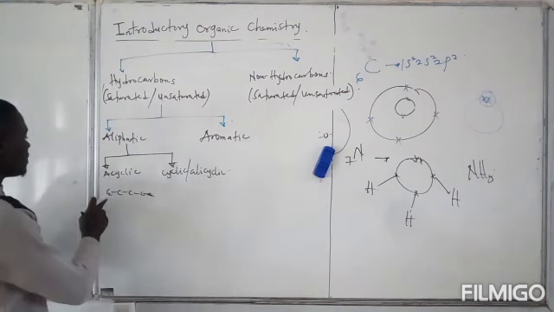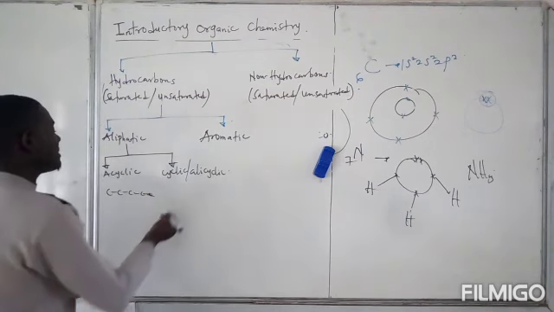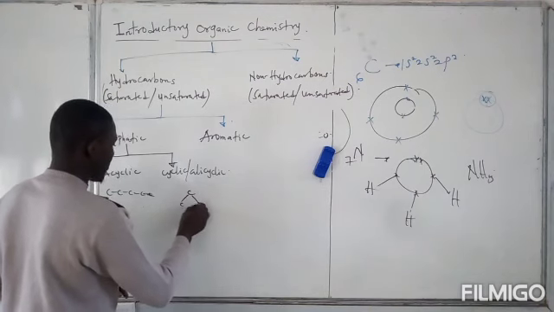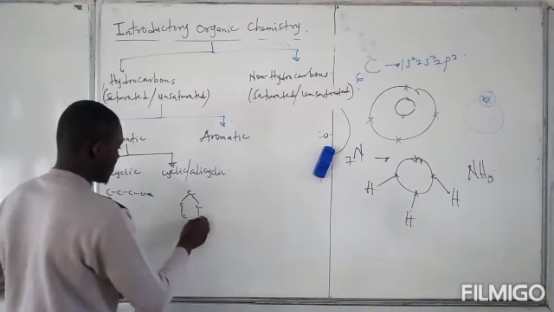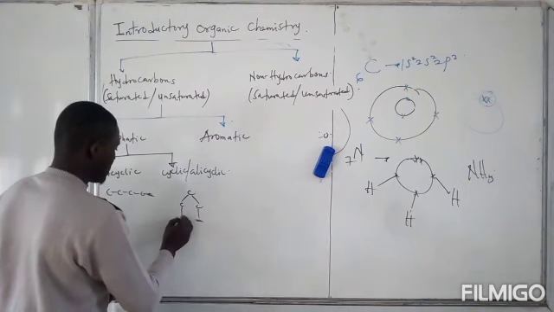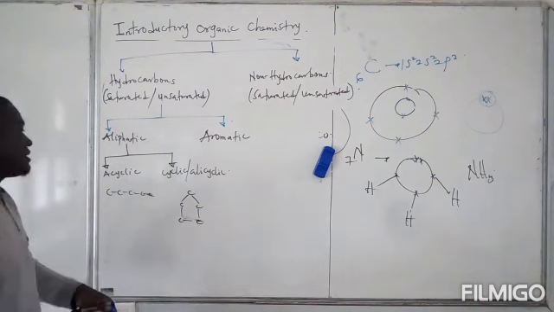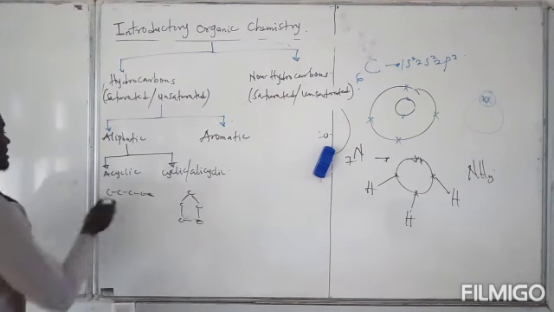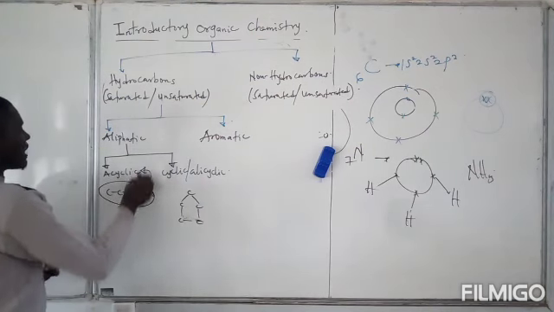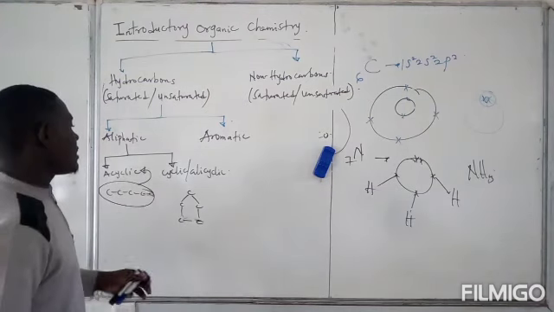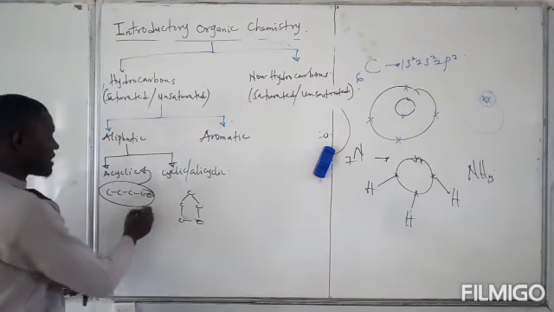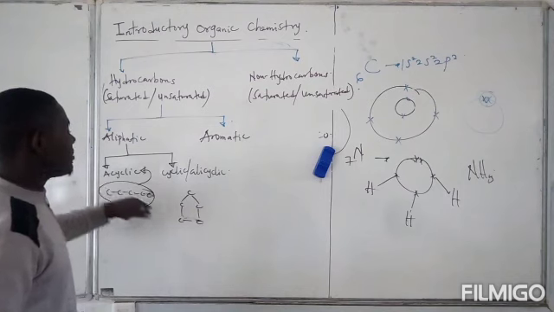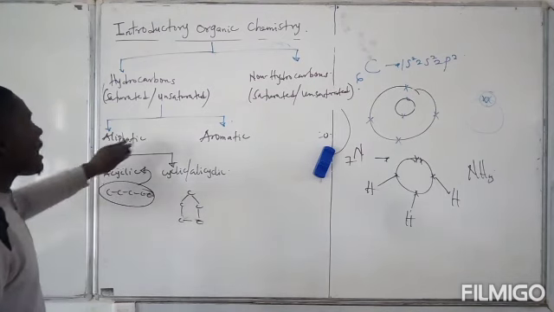For instance, we have something like this: 1, 2, 3, 4, 5. These are 5 carbon chains. Now, these 5 carbon chains can decide to rearrange themselves as something like this. If you count the number of carbons here, 1, 2, 3, 4, 5, it is the same as the number of carbons here, 1, 2, 3, 4, 5. However, this is an acyclic hydrocarbon because the carbons do not arrange themselves in a ring. And in this place, still the same number of carbons, 5 carbons, they arrange themselves in a cyclic ring. So this is an alicyclic hydrocarbon, and both of them are aliphatic hydrocarbons.